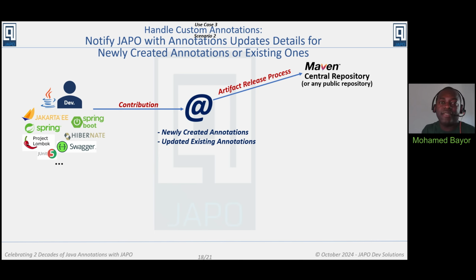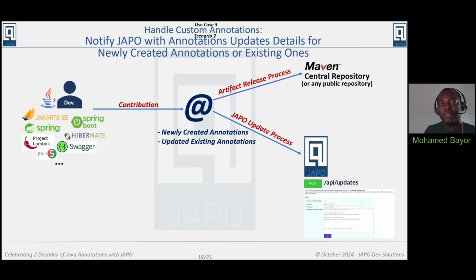So we added a possibility in JAPO for you, the developers, because the developers are the ones who know exactly what has been done as changes. We offer that possibility for you to notify JAPO by providing all of the detailed changes you made to the annotations or created annotations to this endpoint, which is the API update endpoint.